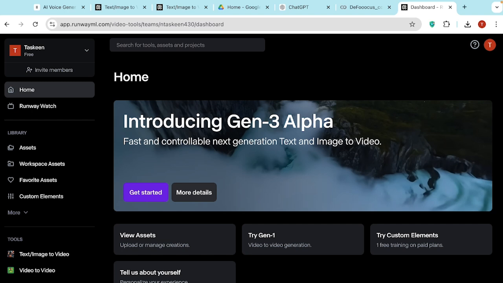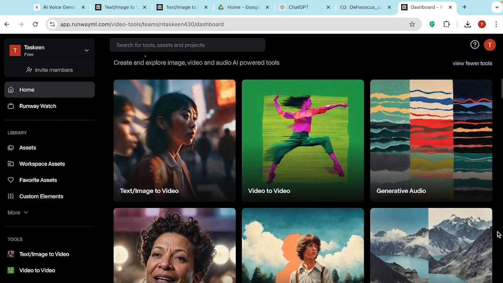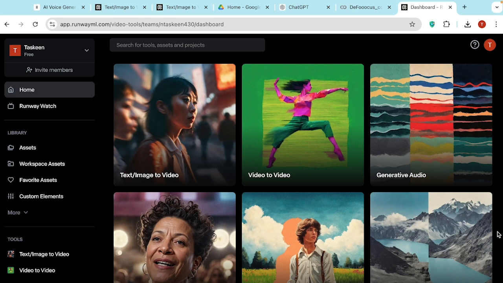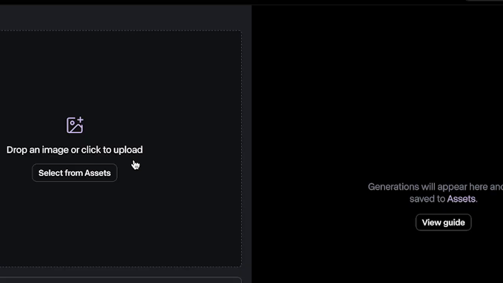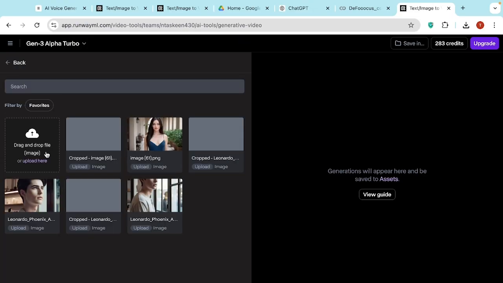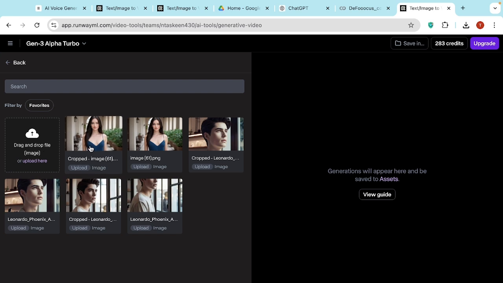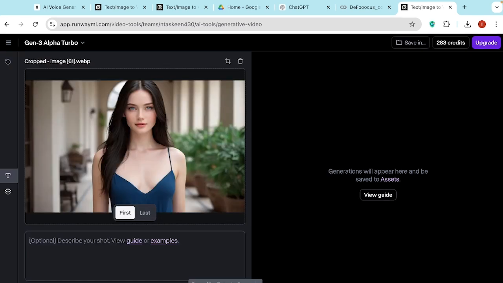So the Runway ML interface will be like this. They have different options, and in the future we will discover more of their features as well. But now we are going to create a video from a simple picture. For that, you can see here we have the option text image to video. Click here, and after that, all we have to do is select the actor which we just created with Focus. And once you upload the picture, you can select the duration for that. We are going to select 10 seconds.